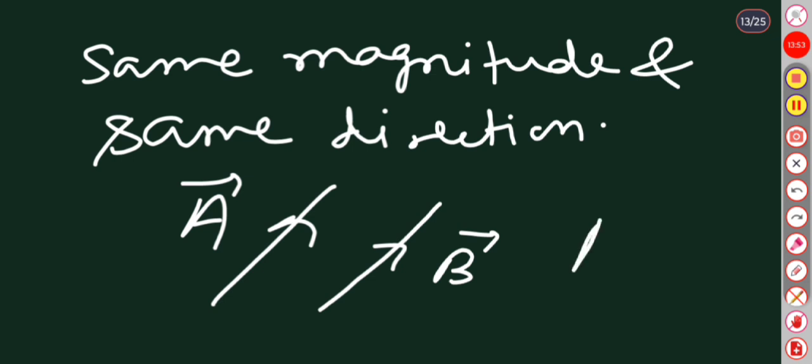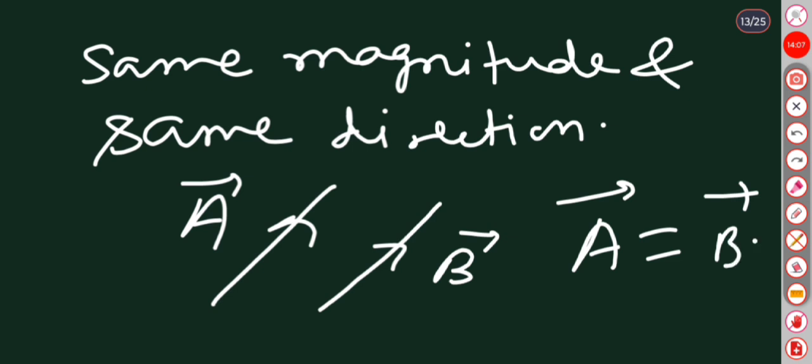Then we can say that vector A is equal to vector B.